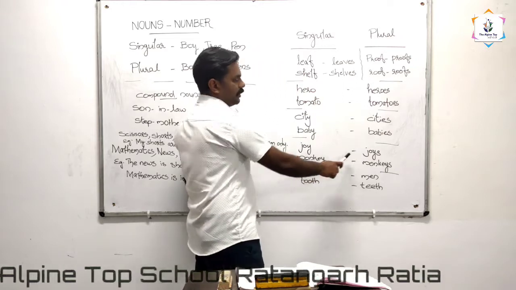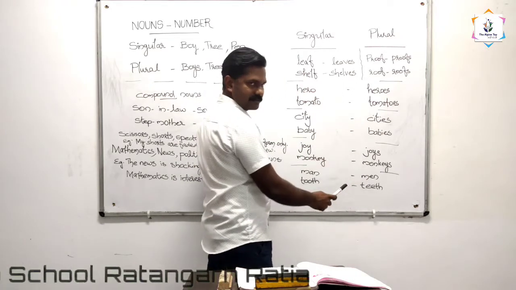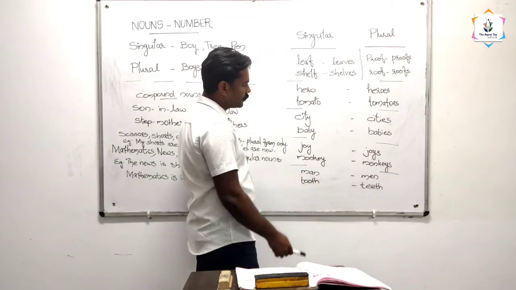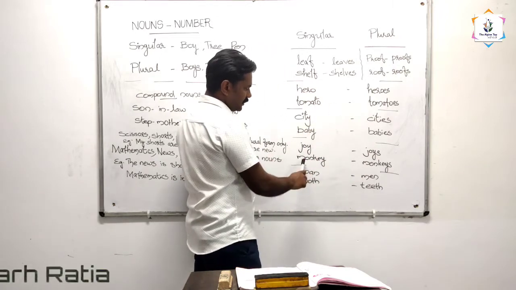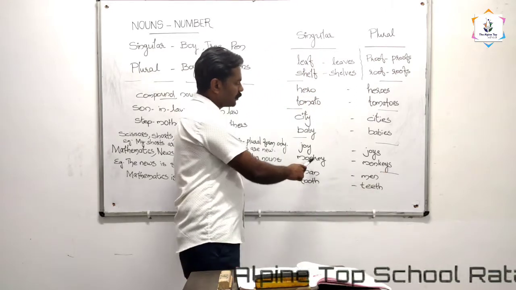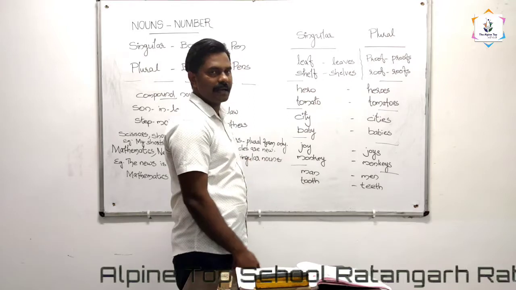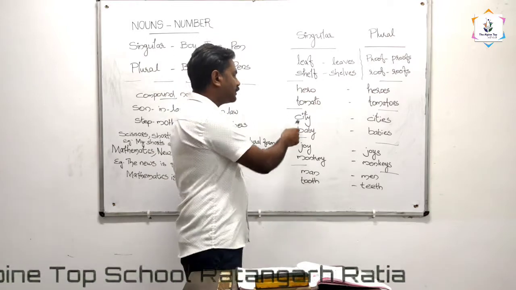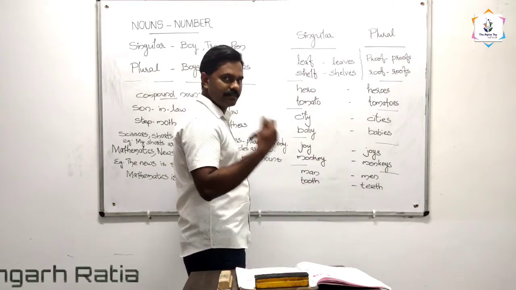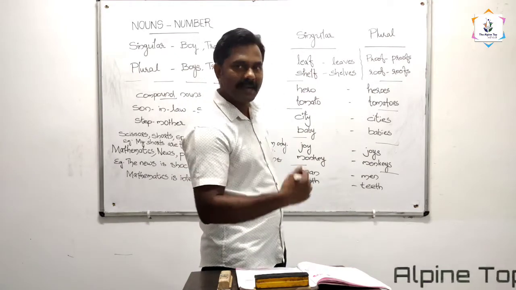The plural form of joy is joys, J-O-Y-S. We just add the letter S to get the plural form. In the case of monkey also, we just add the letter S to the singular form, and we get the plural monkeys. So in all cases we cannot follow this rule. That's why I told you we need to practice for that.